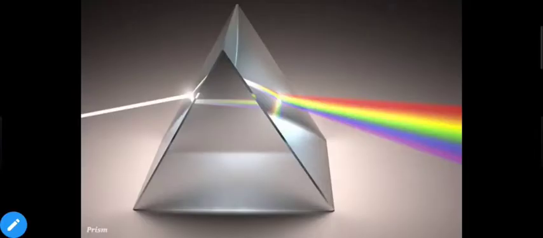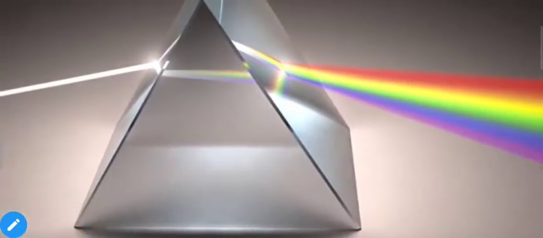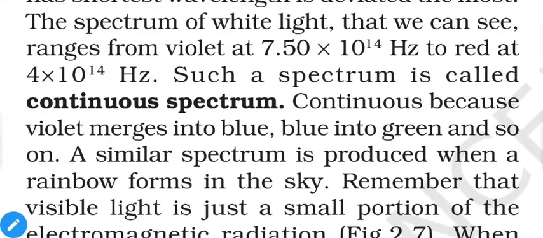As seen in the image, each and every light is actually merged with each other. We cannot exactly separate them with a specific boundary line. They are almost mixed with each other. That's why it is continuous. A similar spectrum is produced when a rainbow forms in the sky. So it is the same type of effect. Instead of a prism, white light passes through a drop of rain or drop of water, and the same type of observation, that means all of the rays will be spread out.